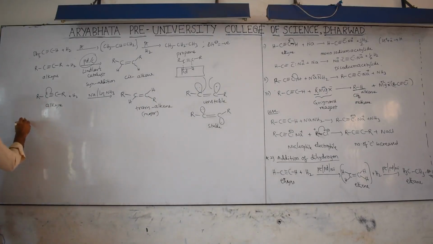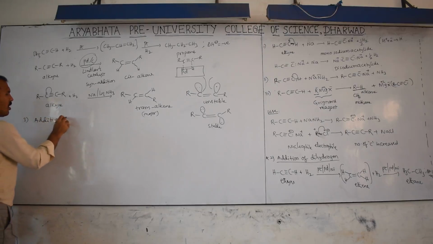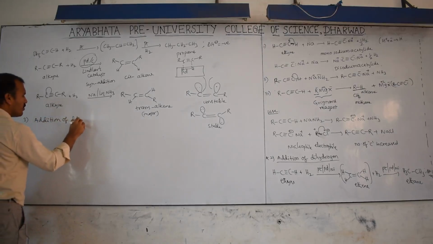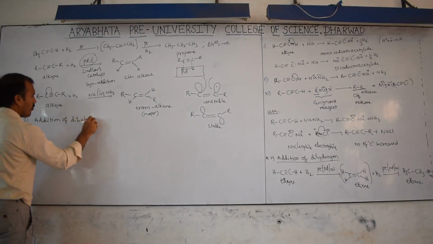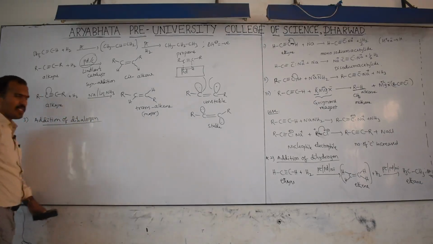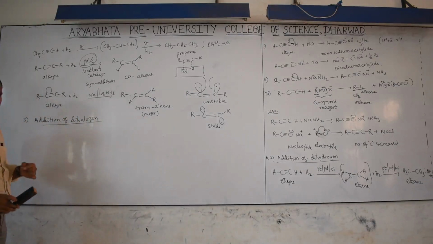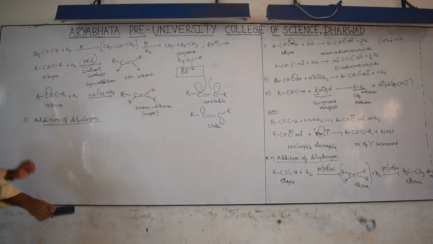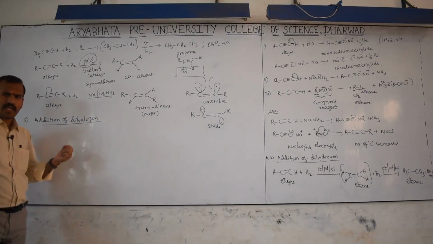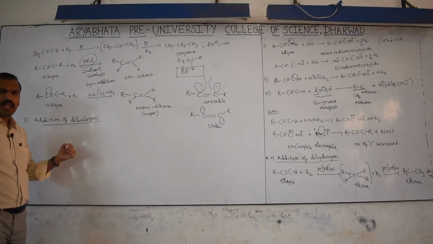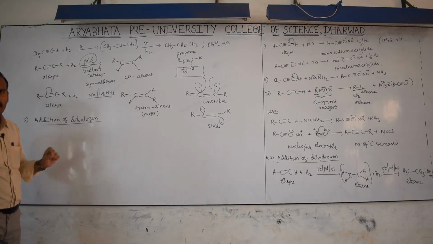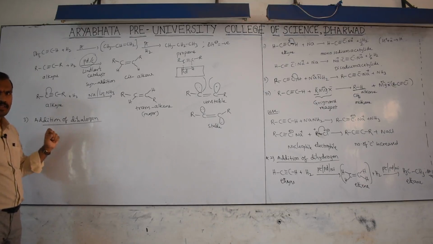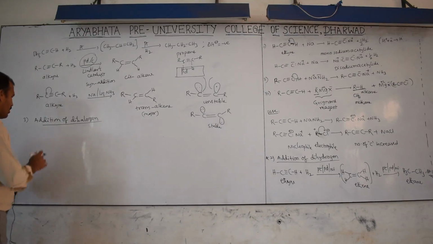Then the third reaction is addition of dihalogen. Its mechanism is not completely known, it is only given in the textbook. Its mechanism is not completely known, but it looks like the alkene reaction only. Unless given otherwise, you have to consider this as trans or anti-addition.